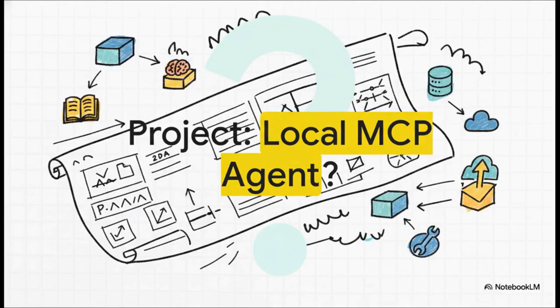So, with your local MCP agent fully built, what are you going to construct next? Because once you successfully implement this architecture, you haven't just finished a project, you have permanently upgraded your engineering toolkit. You now possess the blueprint to connect an AI to literally any data source you can write a server for. The bottleneck? It's no longer about figuring out how to connect the AI. It's just deciding what you want it to interact with first.